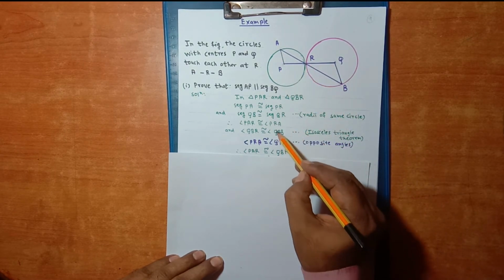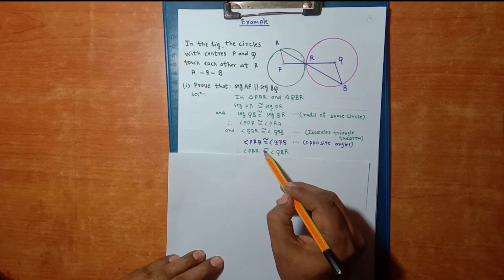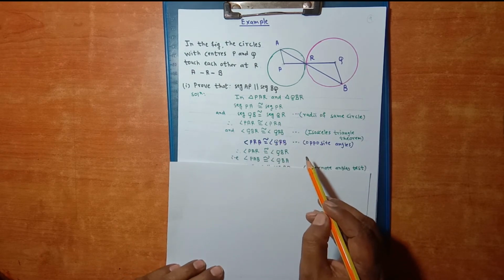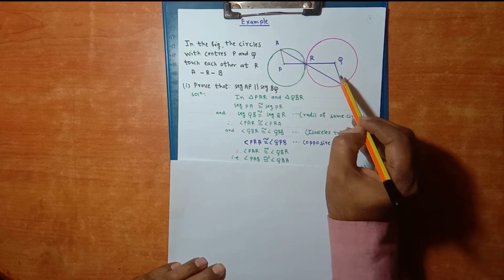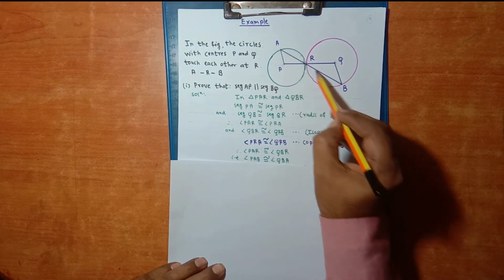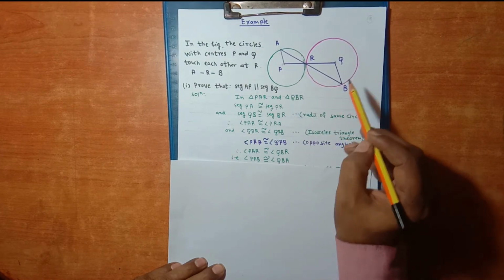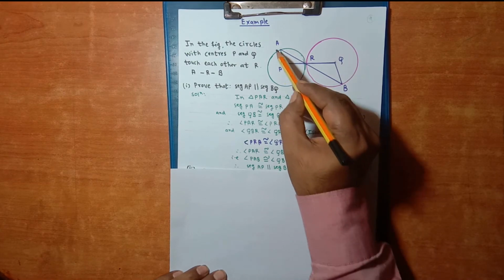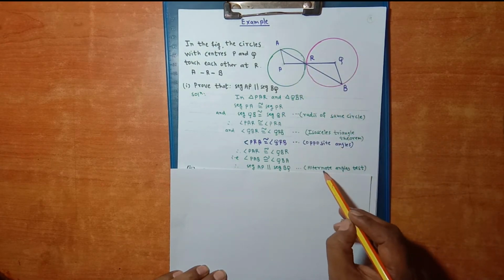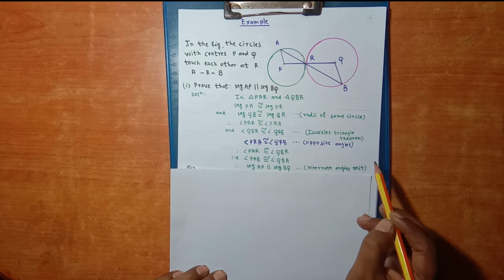Now angle PAR is congruent with angle QBR. From the conclusion of this, we get that angle PAB is congruent with angle QBA, and these are alternate angles. So segment AP is parallel to segment BQ. This is AP, this is BQ. Reason is the alternate angle test.